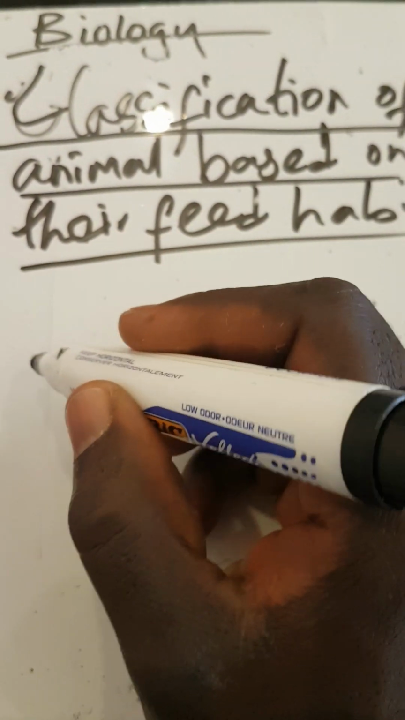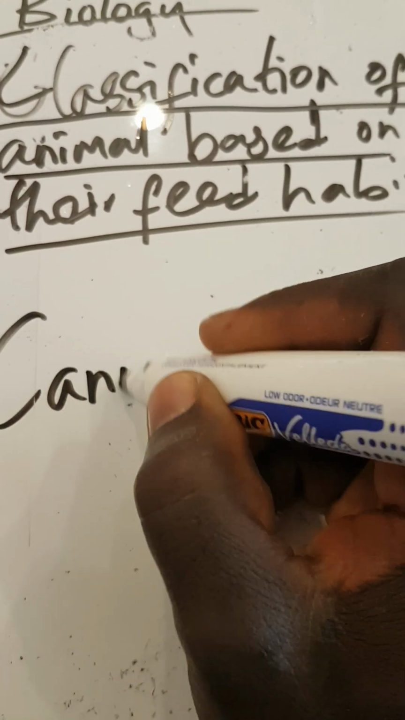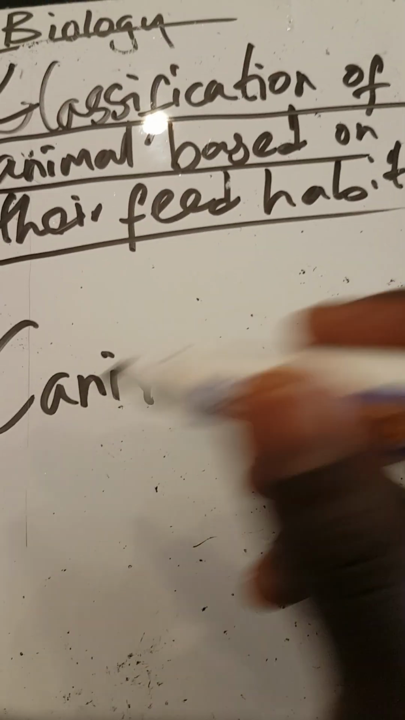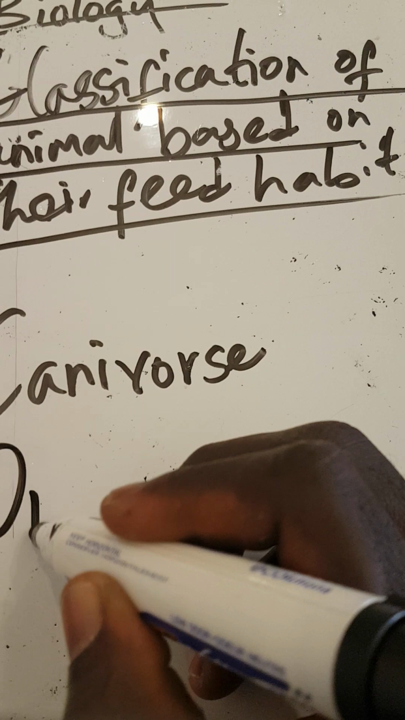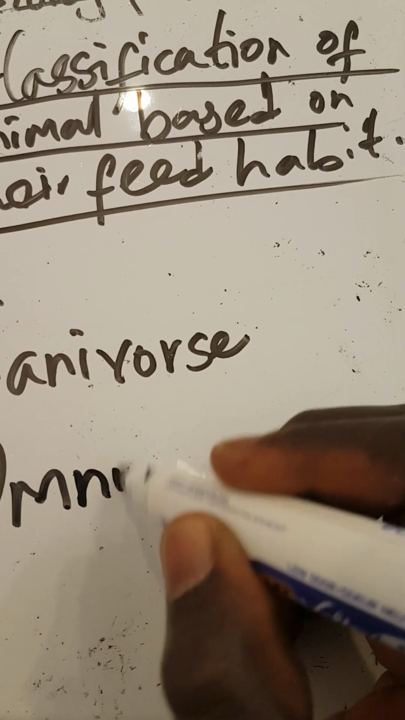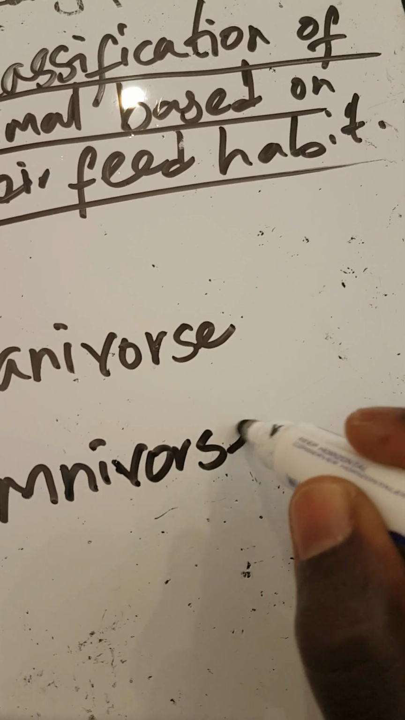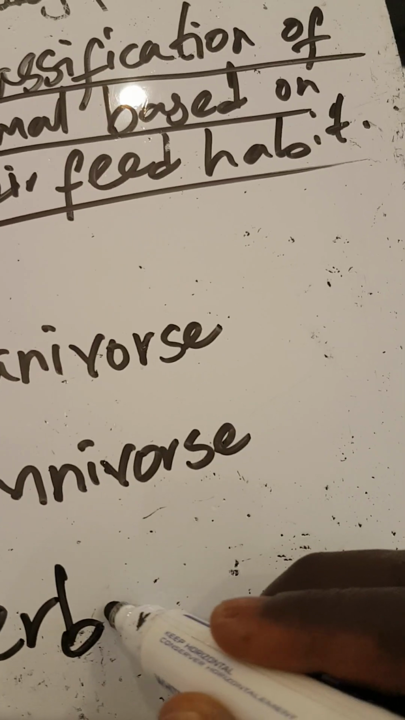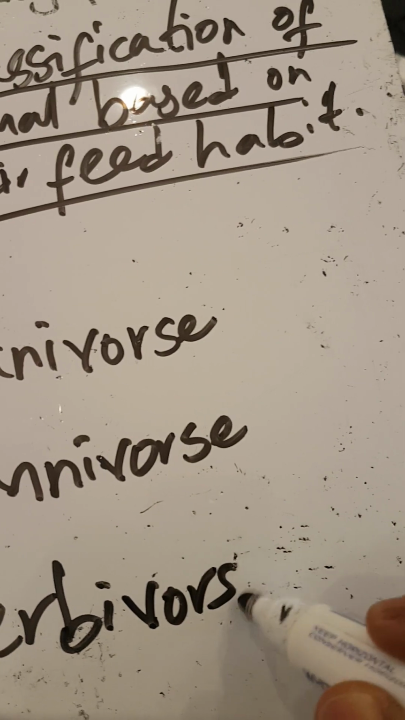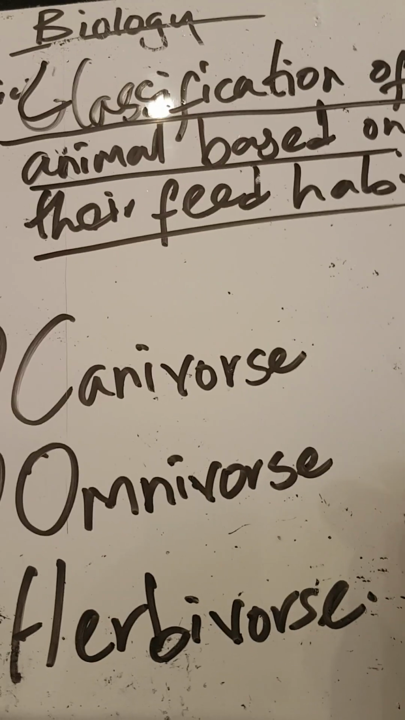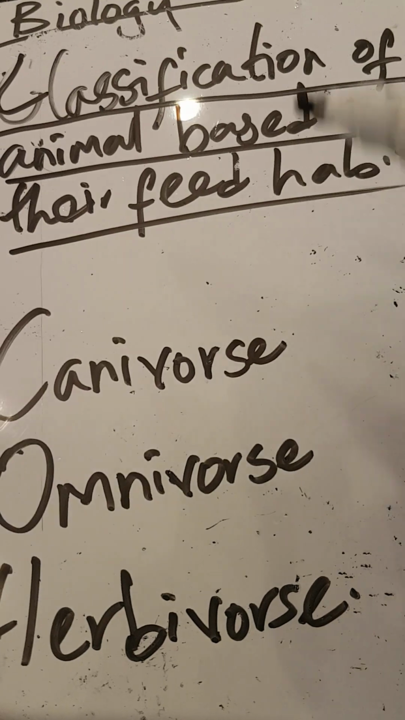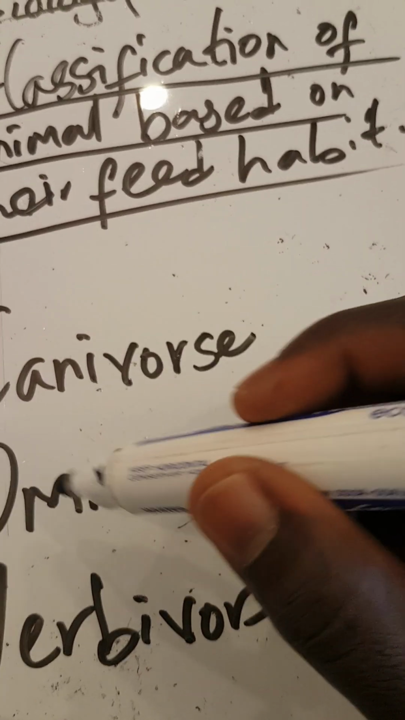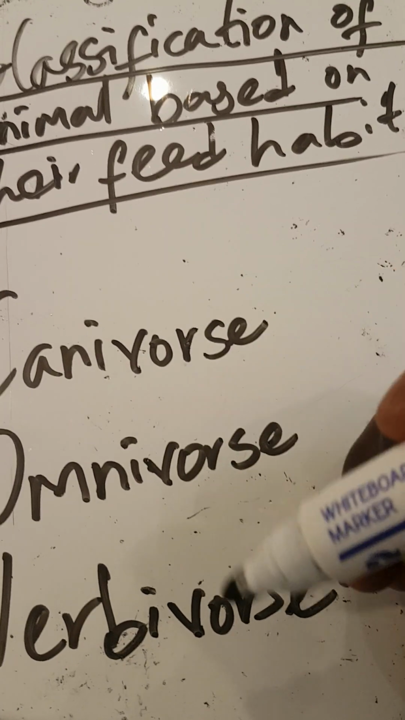So we have the first one, carnivores. So we have omnivores. Three, we have herbivores. So these are the classification of animals based on their feeding. One, we have carnivores, two omnivores, and three herbivores.